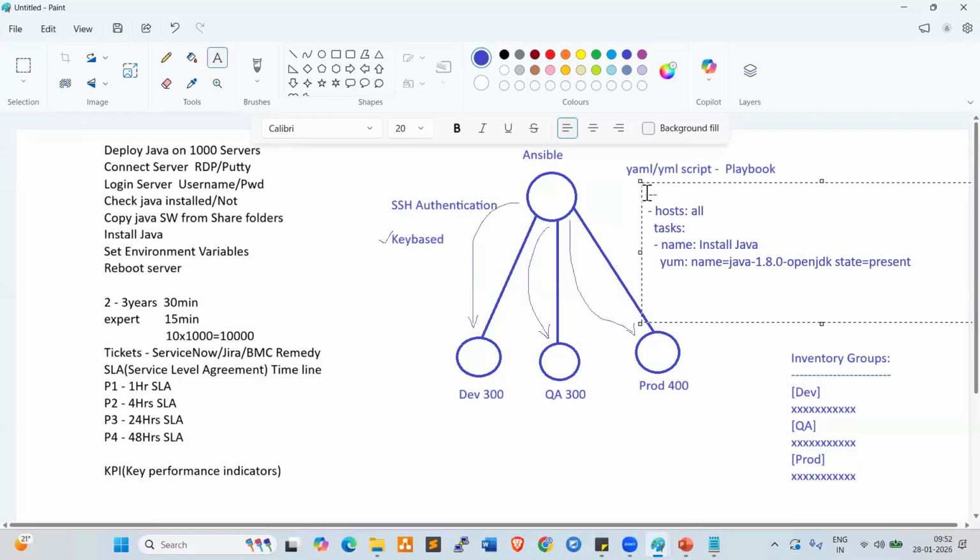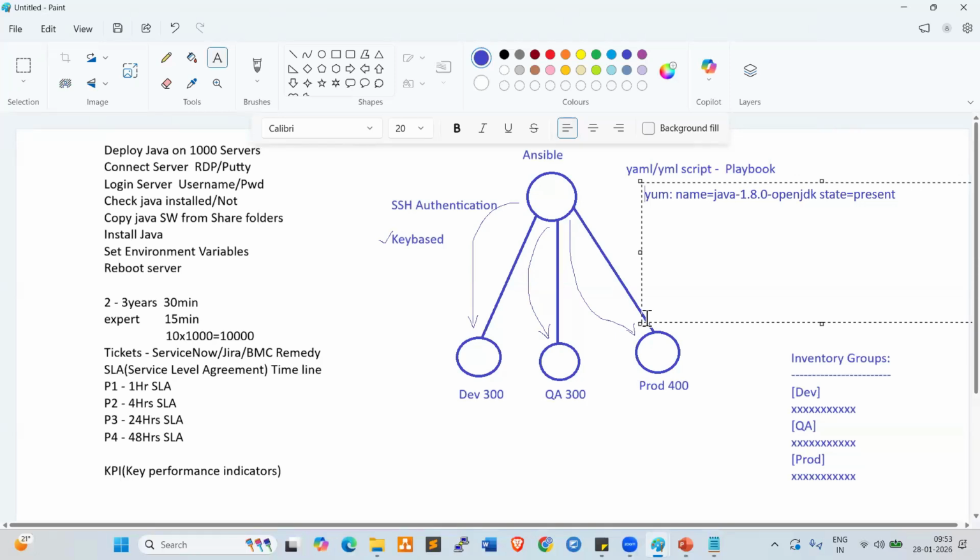Three hyphens indicate the start of the playbook. Three dots indicate the end of the playbook. This is common for every playbook, every script, right? Then hosts: all hosts, tasks, which tasks you're going to perform. Install Java, this is for our understanding. These lines are common for every playbook, so we can remove this. This is the actual playbook: yum, name equal to java-1.8.0-openjdk, state equal to present. We can prepare the script and we can trigger the script.